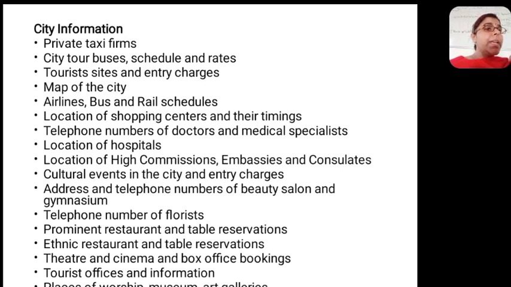Then near tourist offices, where tourist offices are located, what all information you can get from that place. If somebody wants to go to the tourist office or somebody wants to get some information from the tourist office, you should be having the number of them, you should be giving the information to the guest.